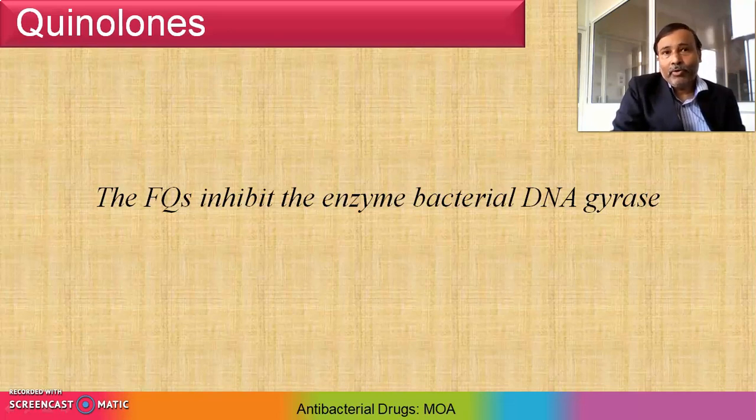The fluoroquinolones bind to the A subunit, which has high affinity, and interfere with its strand cutting and resealing function. I repeat the same thing: fluoroquinolones will bind to the A subunit and ultimately interfere with its strand cutting and resealing function.